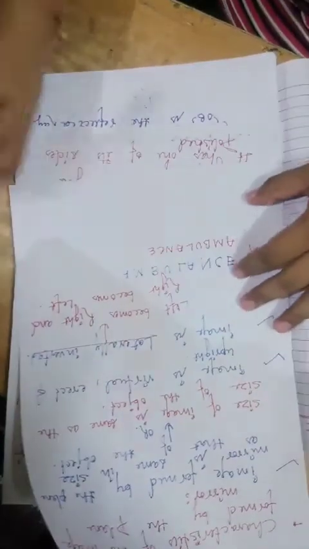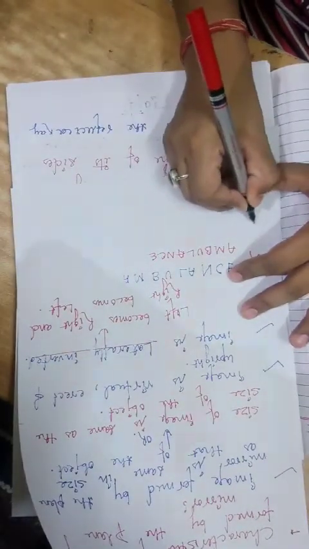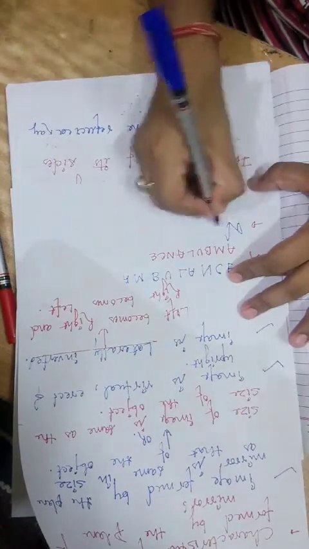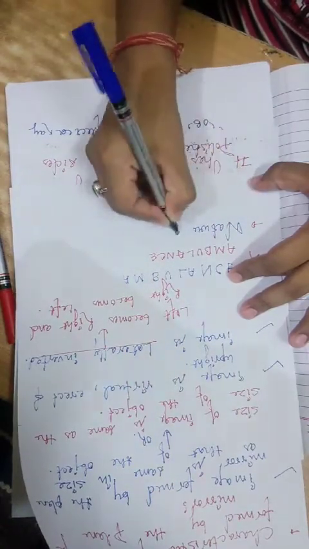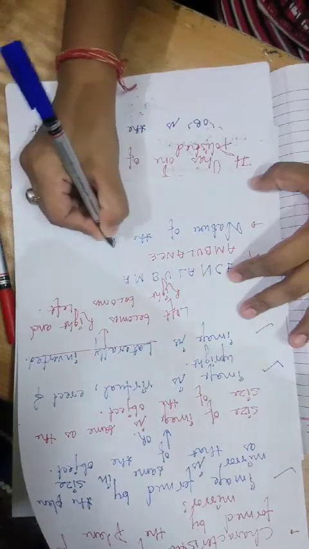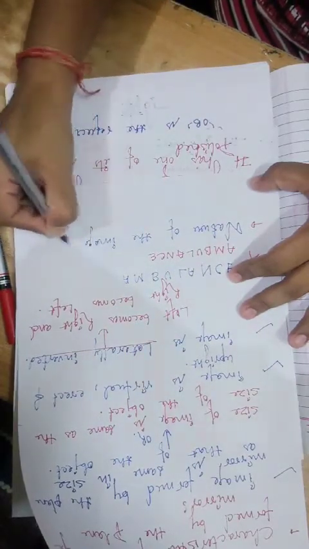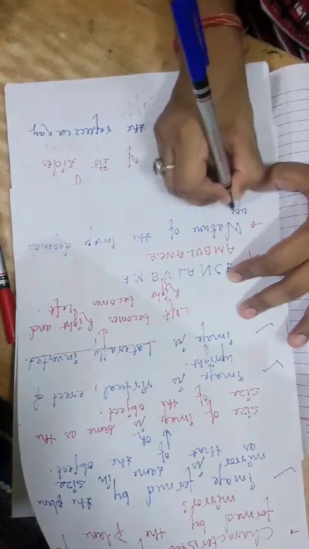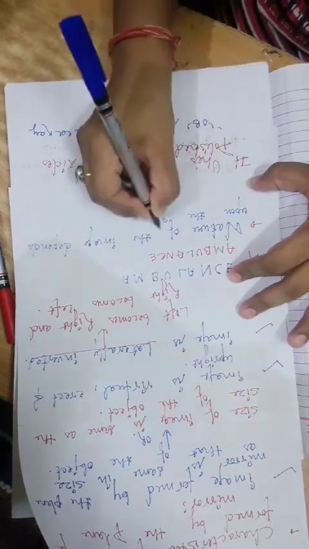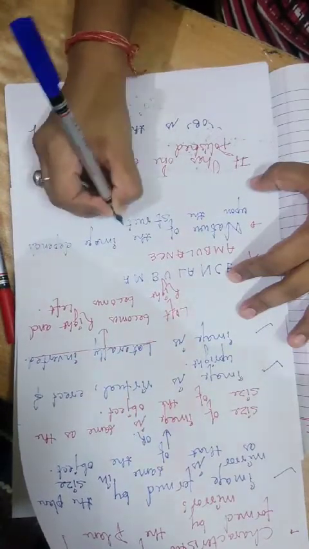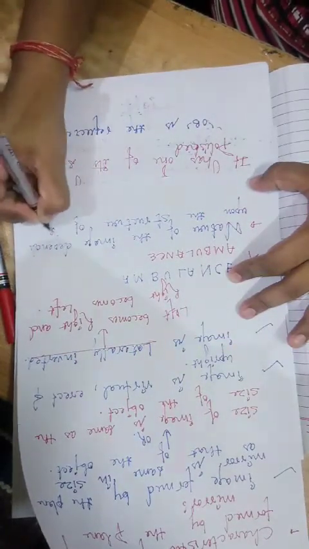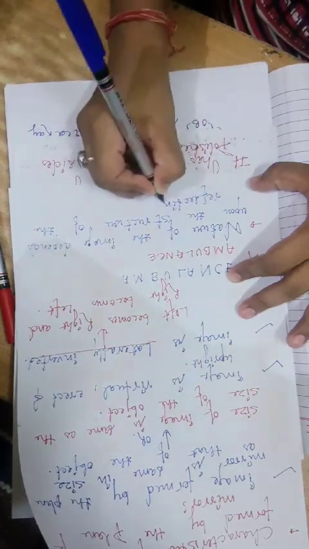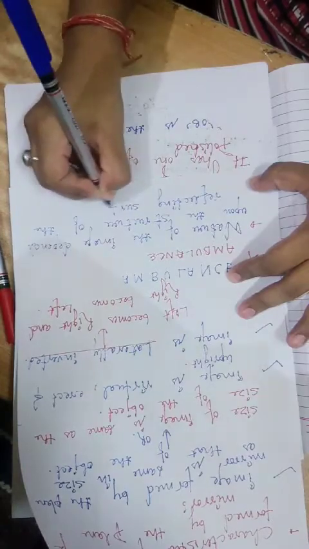reflective surface. Let me just write it here also. Nature of the image depends upon the structure of the reflecting surface.